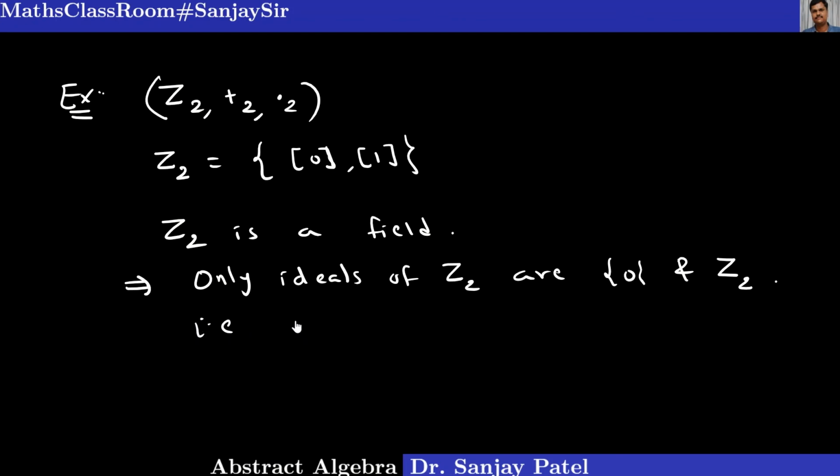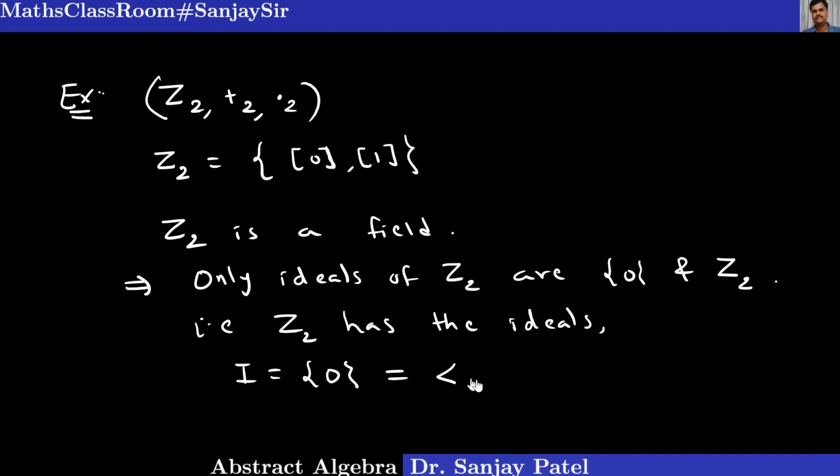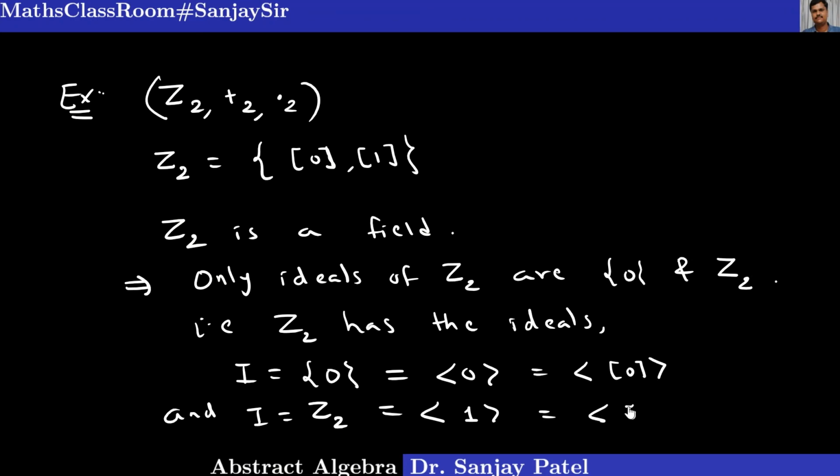That is, Z2 has the ideals I equal to singleton 0, which we can express as this, as we have seen earlier, and the ideal I, which is equal to Z2, you can express as this. That means this is nothing but the ideal generated by the element class 0, and this is the ideal generated by the unity element.